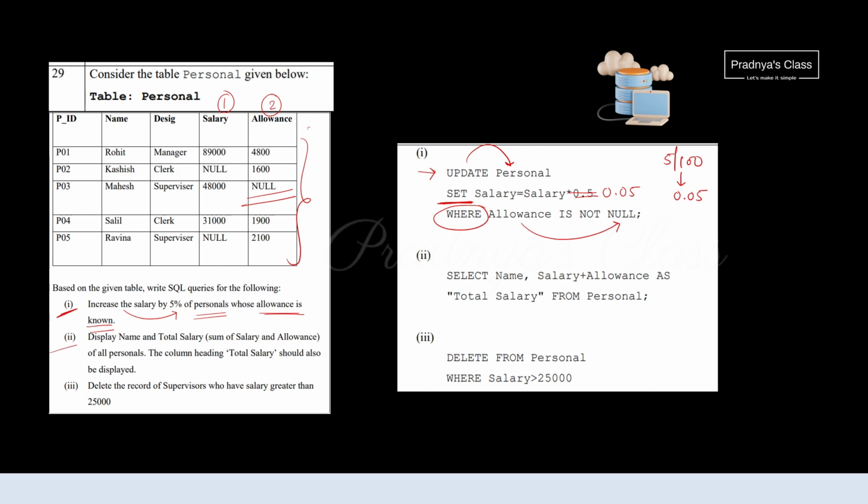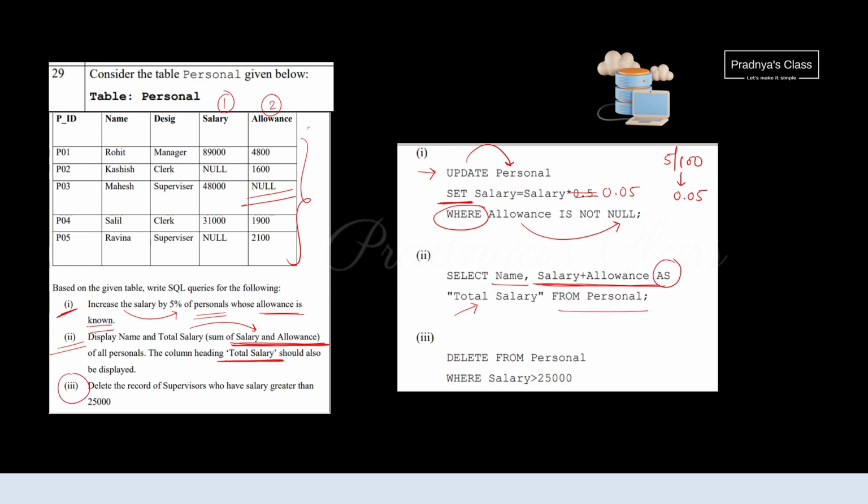Moving ahead to the second description. Display name and total salary. Total salary will be sum of salary and allowance. When we will be adding these two columns, we have to give the heading as total salary. So select name, salary plus allowance. We are calculating here total salary and using as we are giving alias to the column from personal.